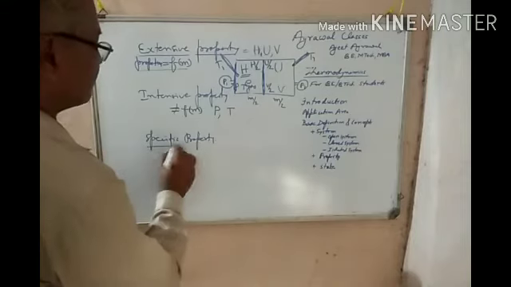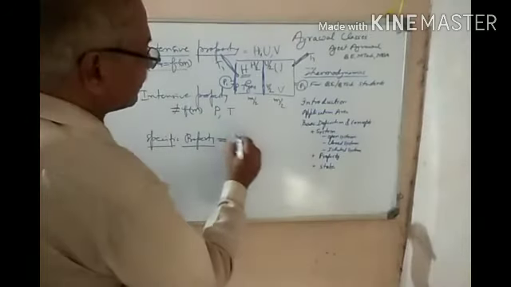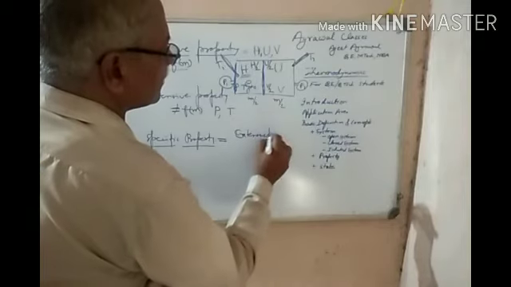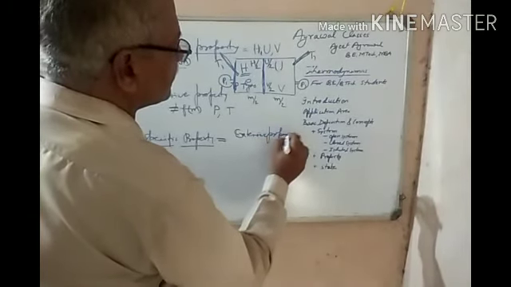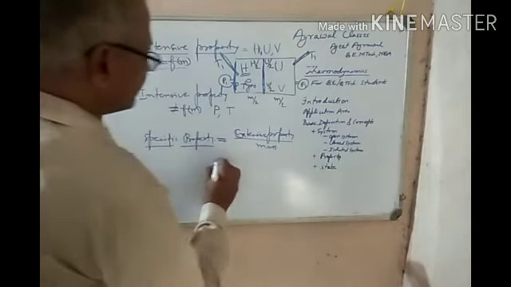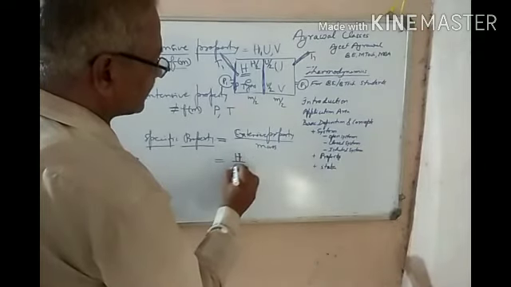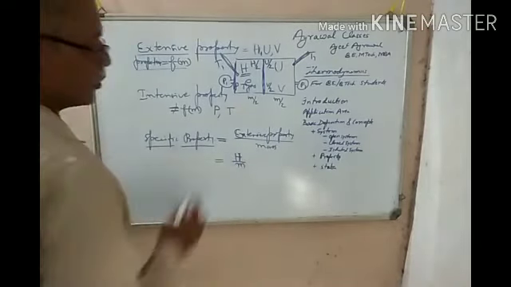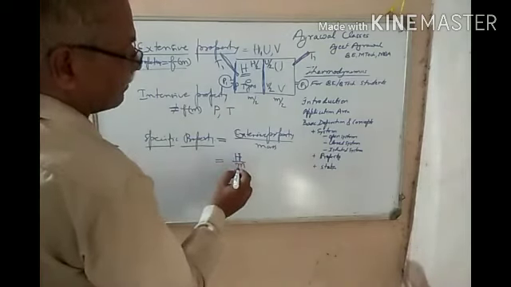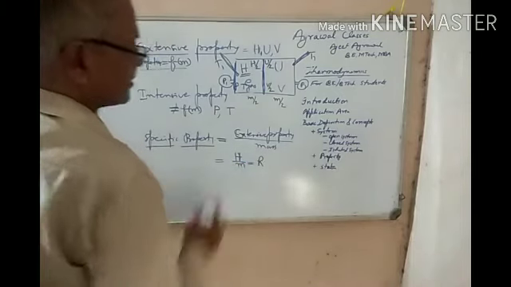Then the third is the specific property. A specific property is nothing but the extensive property per unit mass. That is, say, enthalpy per kg. If H is the total enthalpy and M is the mass, then this will be the enthalpy per unit mass, which we write as small h.